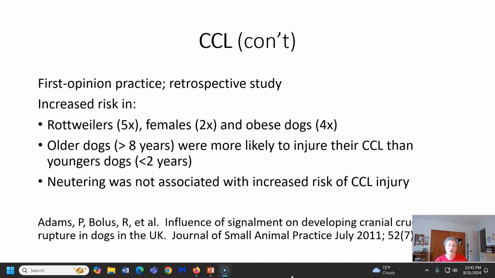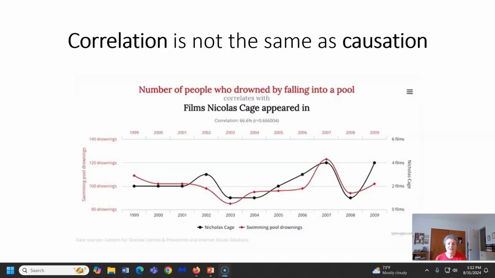They were looking at dogs that had already been seen that had cruciate ligament injuries and compared them to dogs that were seen that did not have cruciate ligament injuries. And they found an increased risk in a couple of cases. One, an increased risk in Rottweilers. They found that Rottweilers were 5 times as likely to have a cruciate ligament injury than other dogs. They found females were twice as likely, and obese dogs were 4 times as likely to have a cruciate ligament injury. Correlation is not the same as causation.